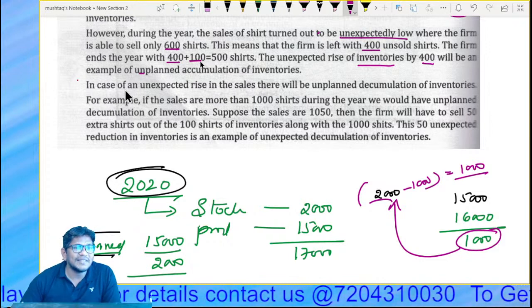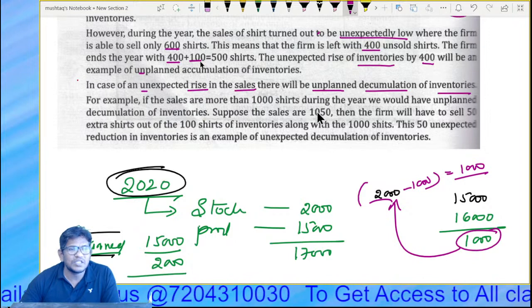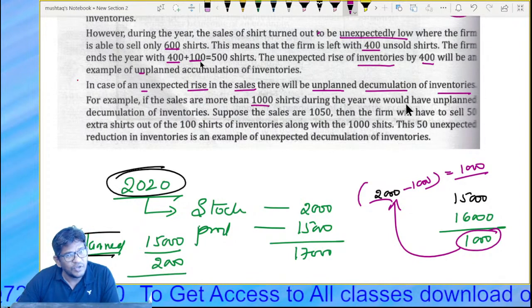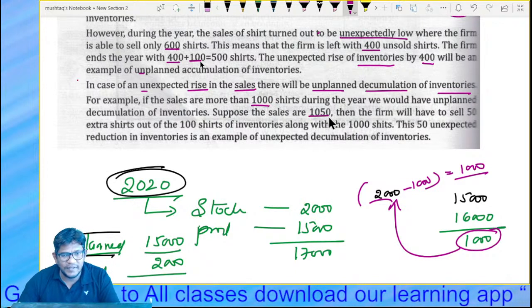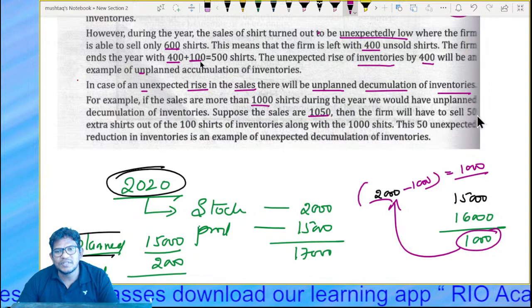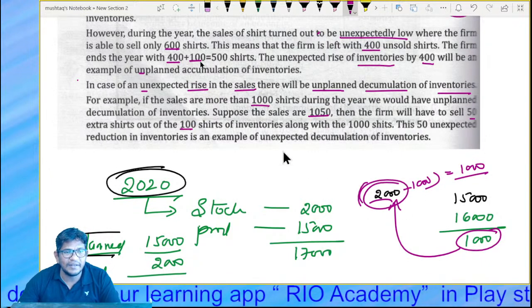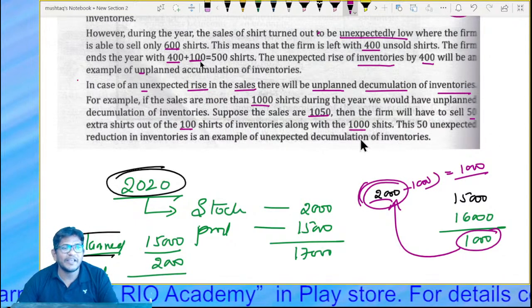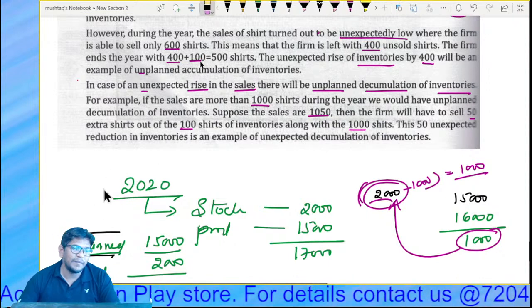So in the case of an unexpected rise in sales, there will be unplanned decumulation of the inventory. Suppose the sales are more than 1,000 during the year, say 1,050, then the firm will have to sell 50 extra shares out of their stock. Similarly here, inventory along with the 1,000 shares. So this 50 unexpected reduction in inventory is an example of unexpected decumulation.